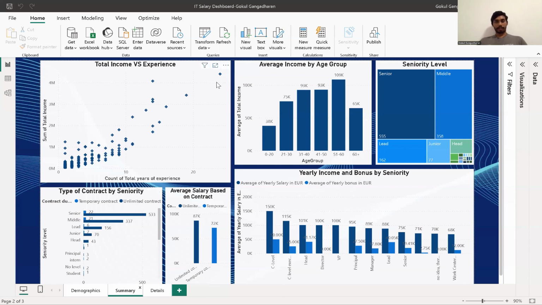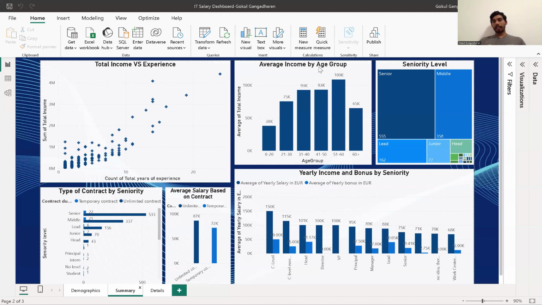From this scatter plot, we can clearly say there is a kind of linear relation. I didn't draw a trend line, but if we draw one, it's kind of linear, maybe with a slight upward curve, and this shows that the more experience people have, the more income they are gaining.